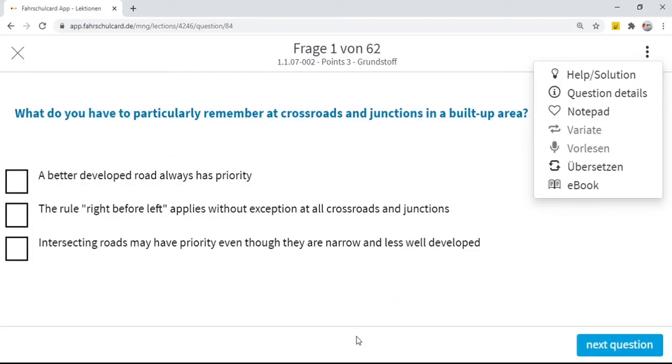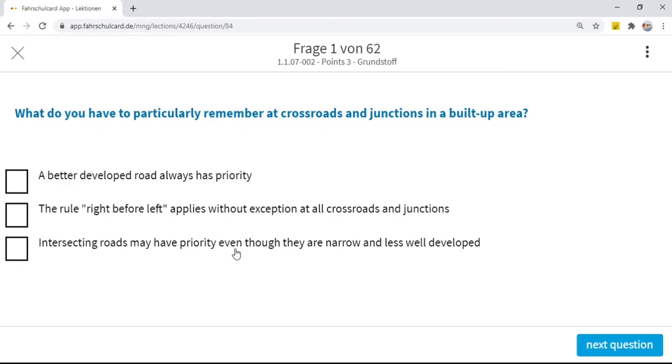So we will start. The first question is, what do you have to particularly remember at crossroads and junctions in a built-up area? You are inside a built-up area, and what do you need to remember? A better developed road always has priority. It's not possible. Maybe a less developed road has priority. You cannot say with surety that a better developed road always has priority.